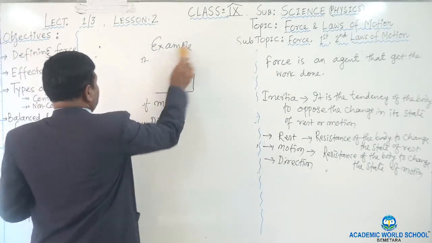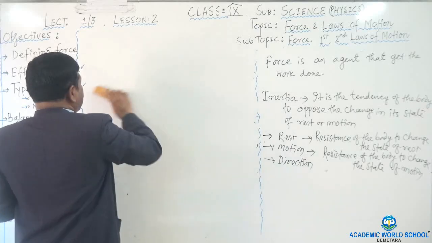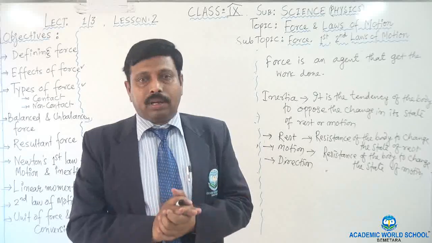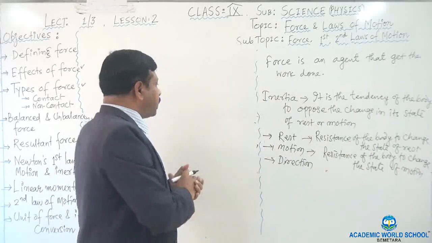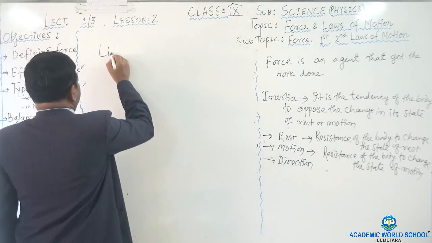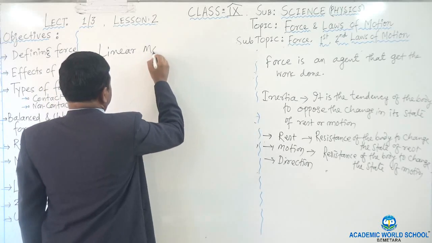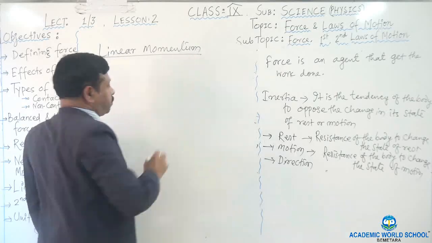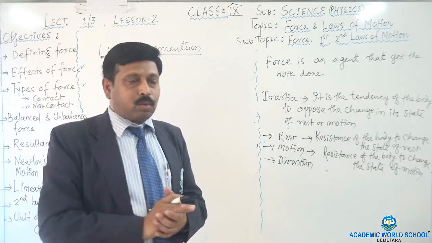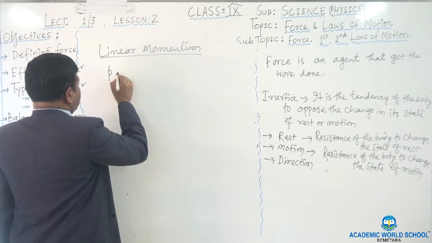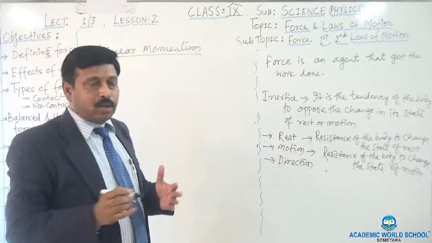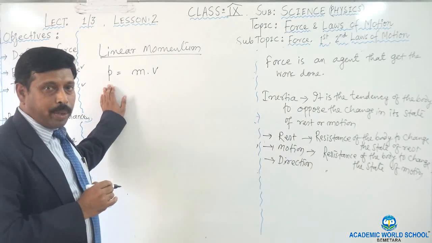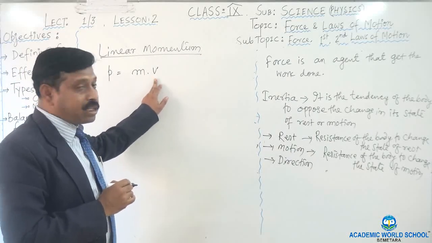Then come to the second law of motion. In the second law of motion, there are two types of derivations. I will also derive that. Before starting, you have to know something about linear momentum. What is the meaning of momentum? Momentum is another physical quantity which can be found by multiplying mass with velocity. So p is equal to m into v. p is for momentum, m is the mass and v is the velocity.